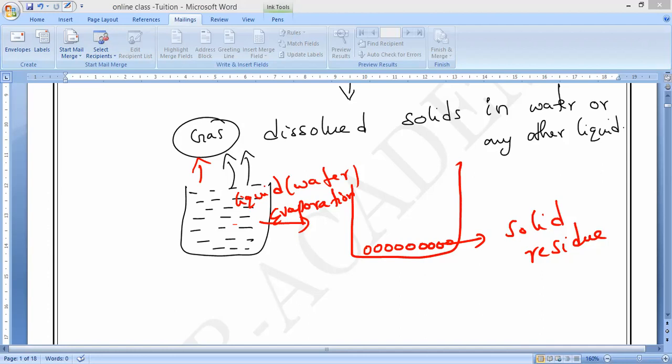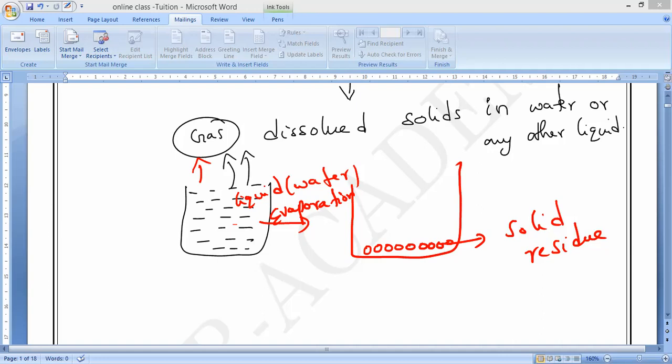For example, if I take a liquid in which some substances are dissolved, but that liquid will never evaporate easily, is it possible to use the evaporation technique? We cannot. Is it yes or no? Because evaporation takes place at room temperature, which is a very slow process. We are not providing heat externally, so we cannot use liquids which cannot evaporate easily.